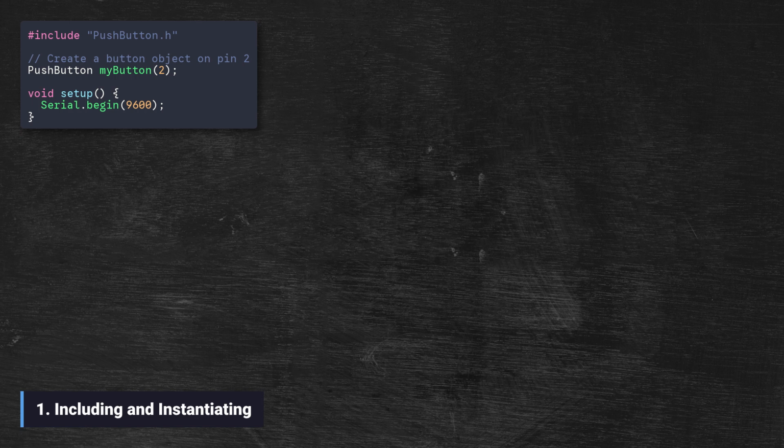In our main INO file, we first include our PushButton header. Then, we create an instance of our class. We'll call it myButton and connect it to pin 2. Remember, the constructor we wrote earlier handles the pin mode set for us automatically.